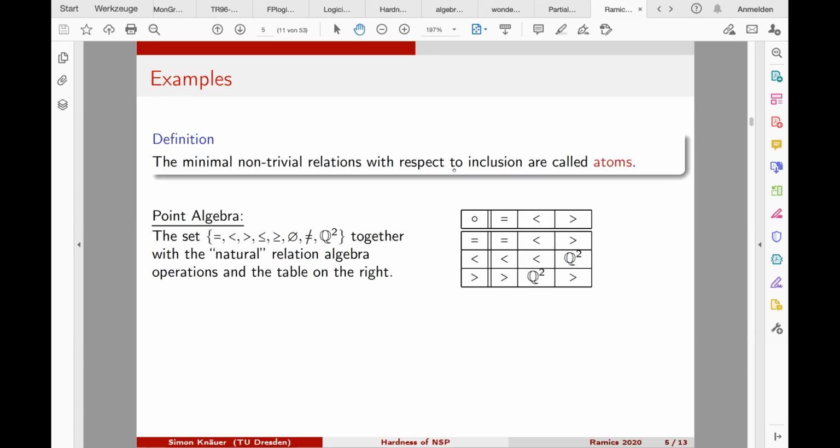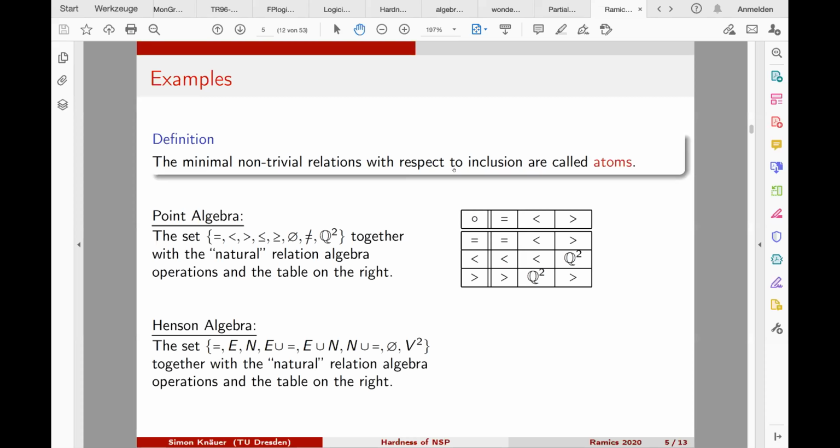So all the Boolean structure is clear from how I notate this. But what's not clear is the multiplication, the relational product, and this is given in the table here. For example, in this point algebra, you have the rule that less than times less than is less than. Okay, so this is something that we will see in the following.